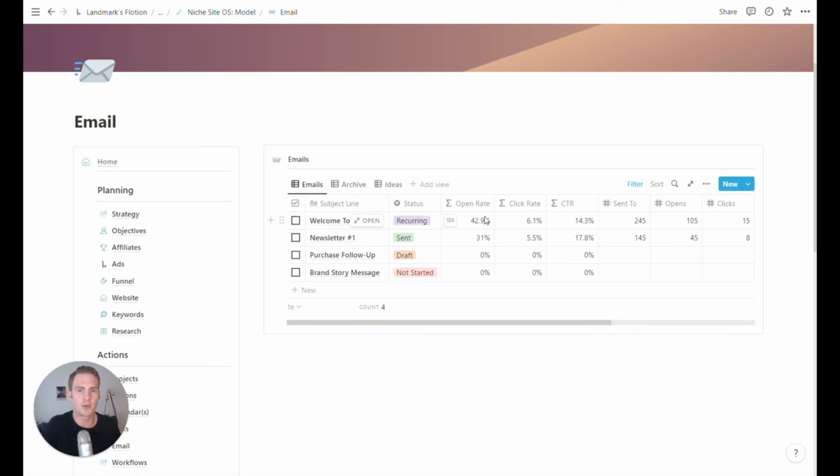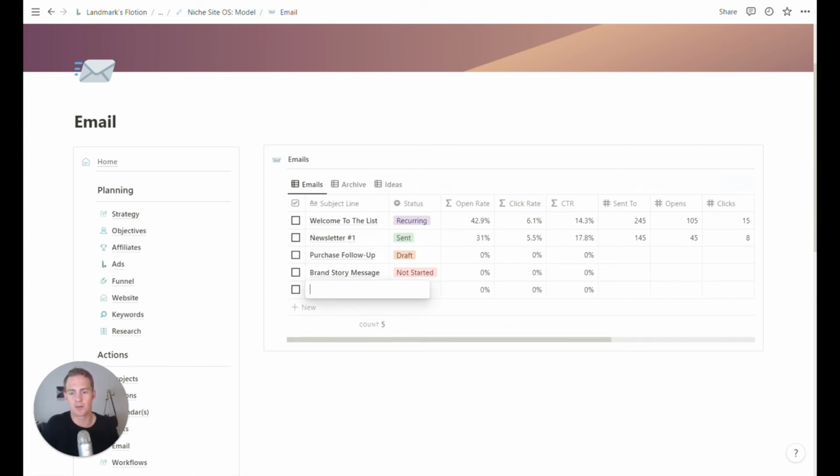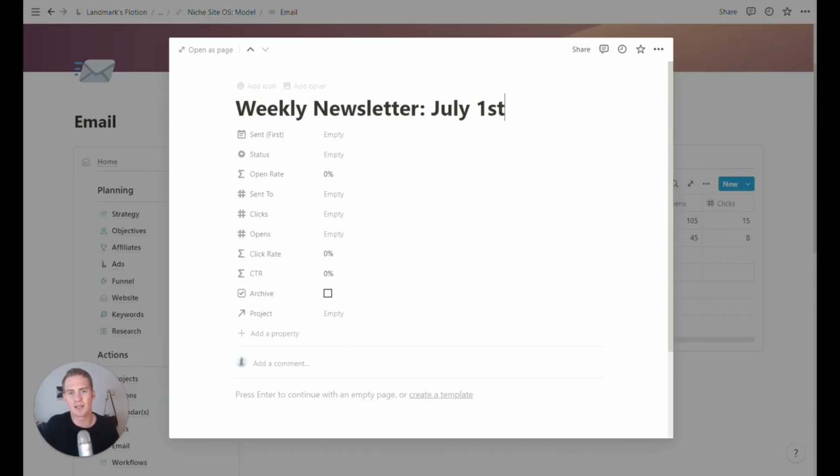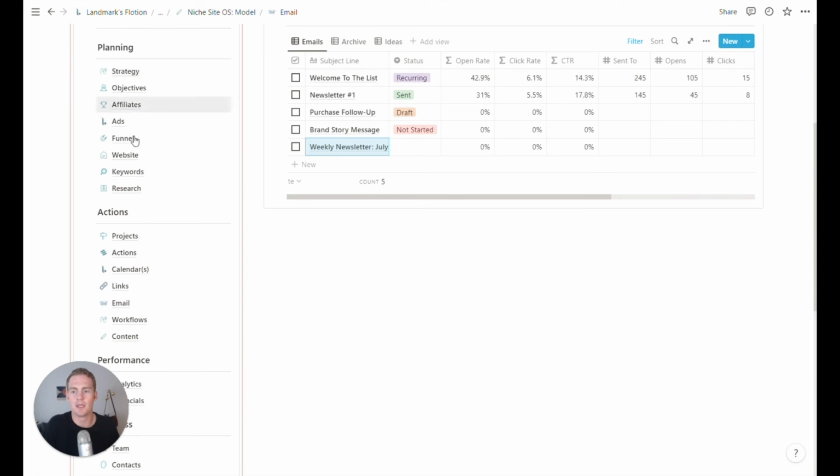You can export your open rates and click rates and these things to this table as well, but I personally just use it to plan and write any email content that I want. And because I have it here, if I wanted to start a new email, which was just like weekly newsletter, give it a date, then because I'm in this workspace, I can refer to the content that's underway, the stuff that just got done.